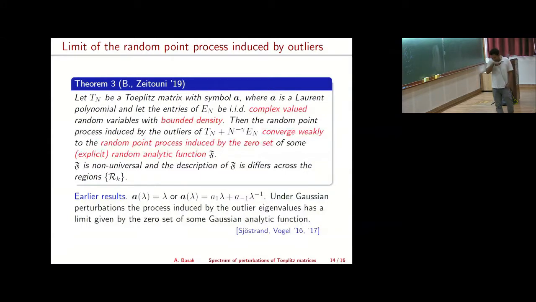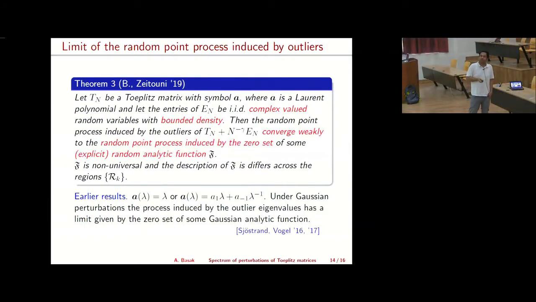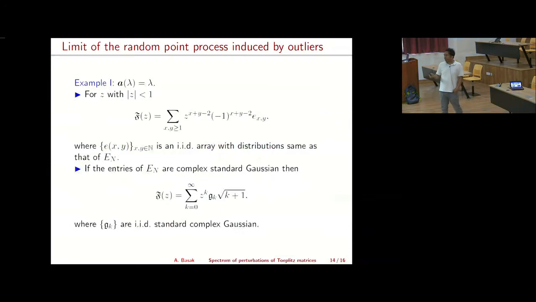So I'll give an example to illustrate how it differs and what this explicit random analytic function is. There are some other results for these two specific cases, where you take either example 1 or example 3. If you add this Gaussian perturbation, then the limiting random analytic function is actually a Gaussian analytic function, and your random point process is the zero set of this Gaussian analytic function. Okay, so let me explain what we get in this simple example, example 1.